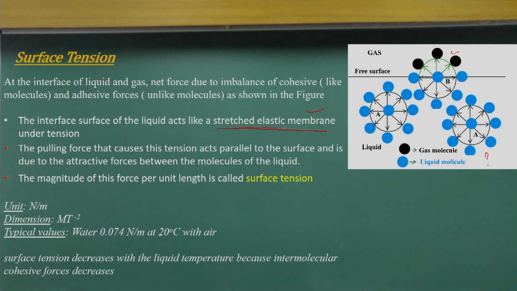Because of that, the surface acts like a stretched elastic membrane under tension. Because of these effects, the resultant force per unit length is defined as the surface tension force. Okay, so this is what happens.